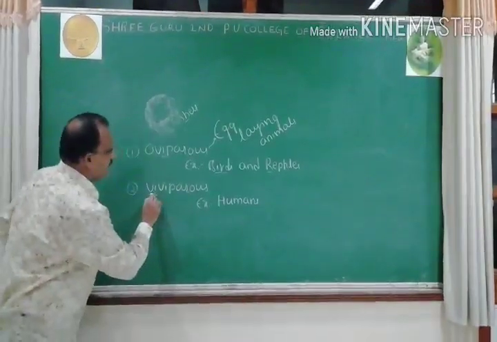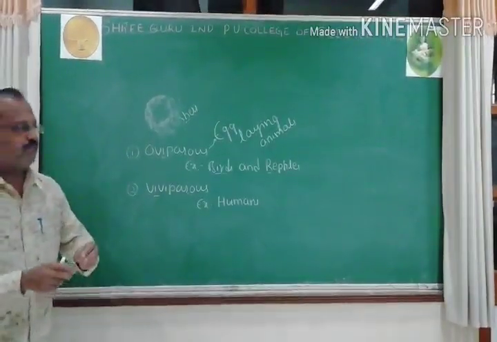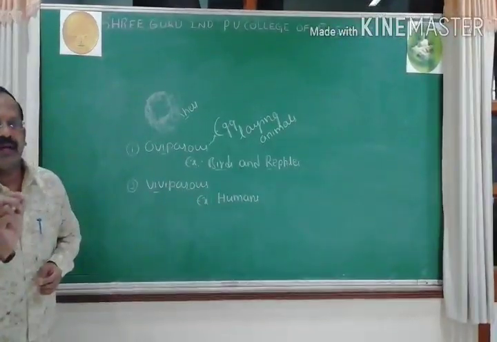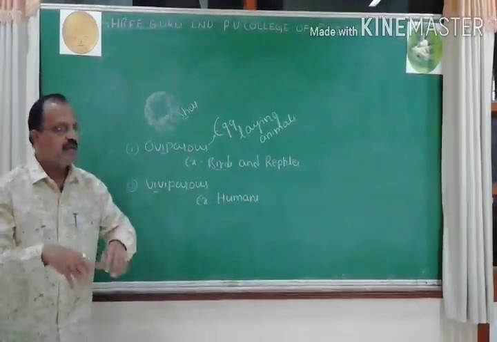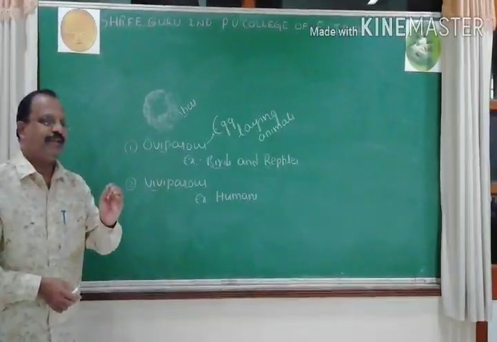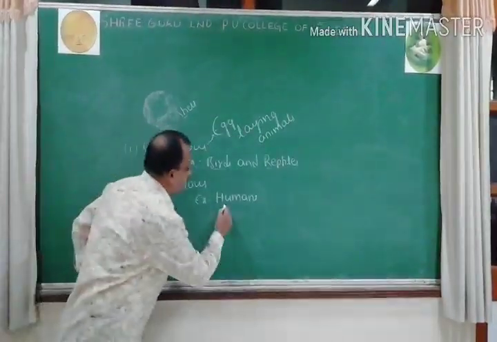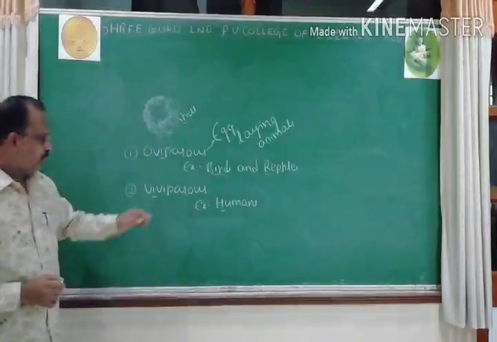Second type, viviparous. Viviparous means they will give birth directly to the young ones. Example is human beings.